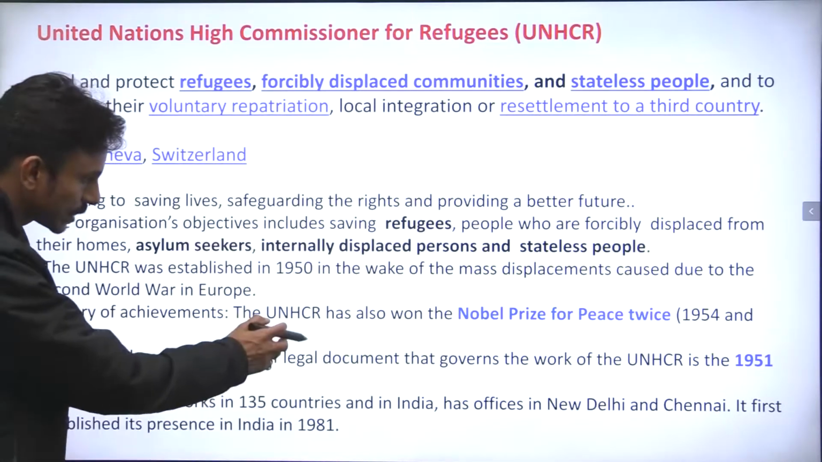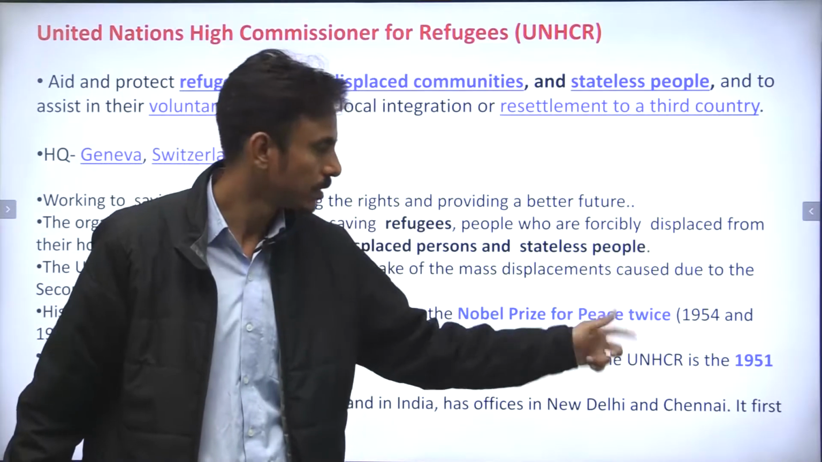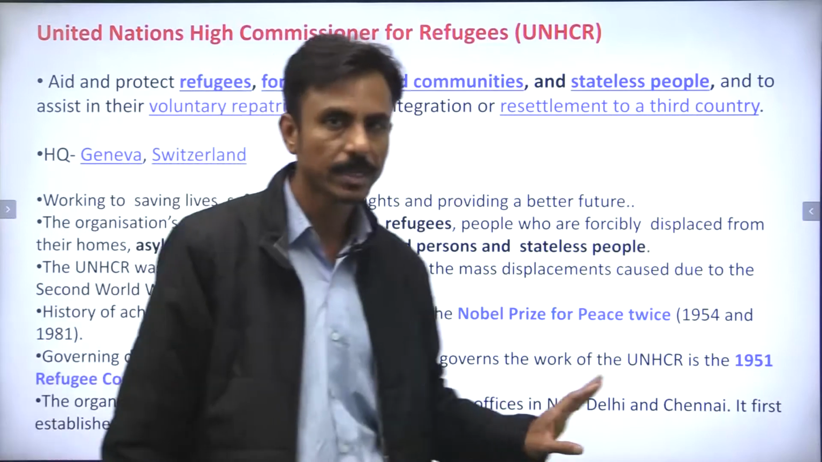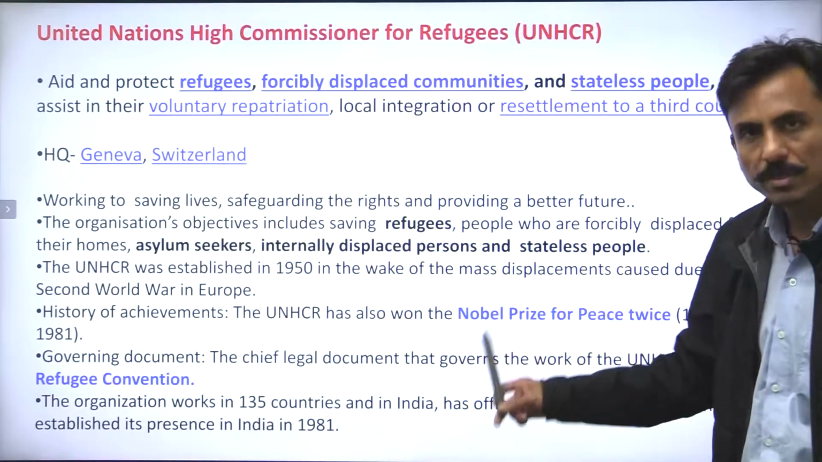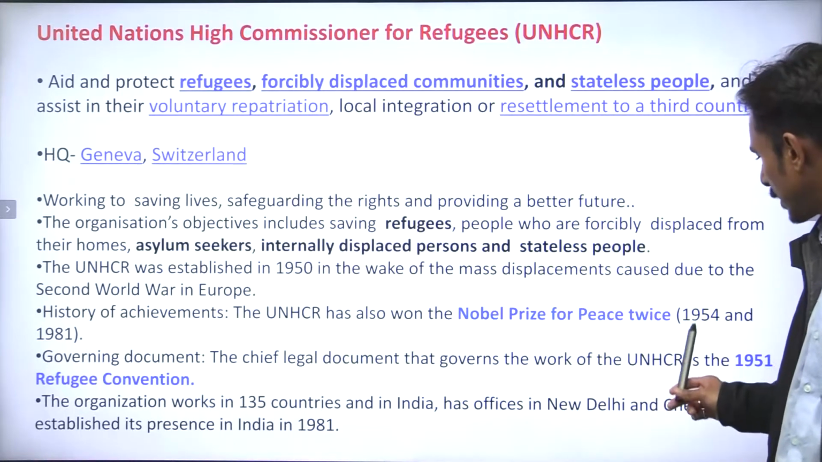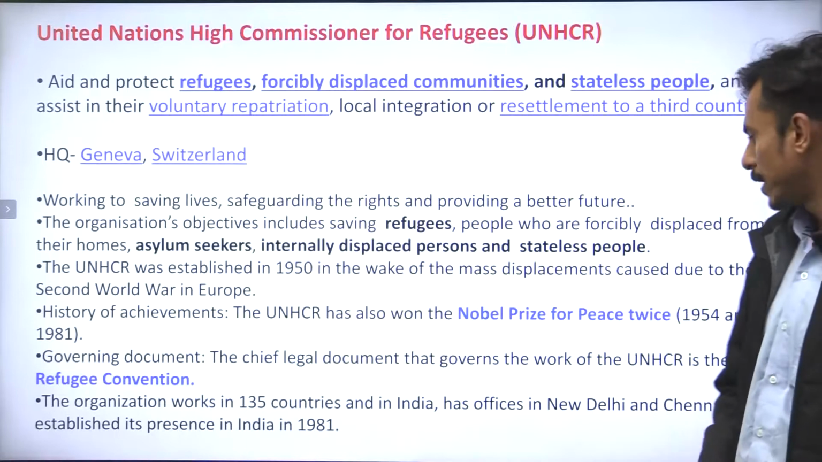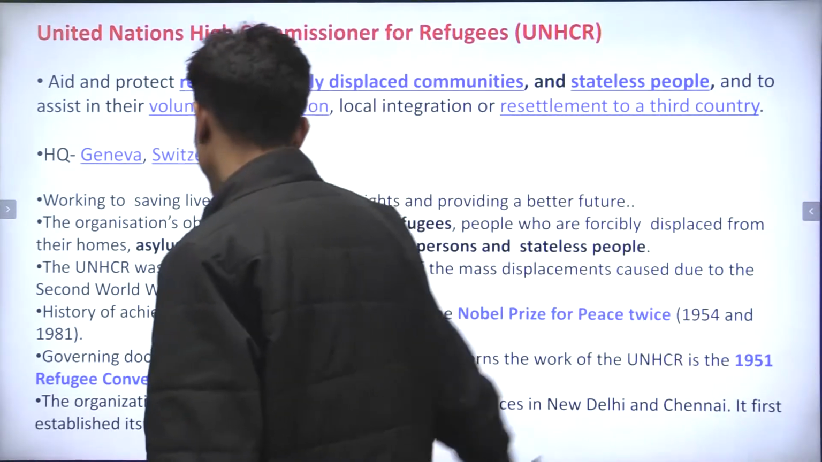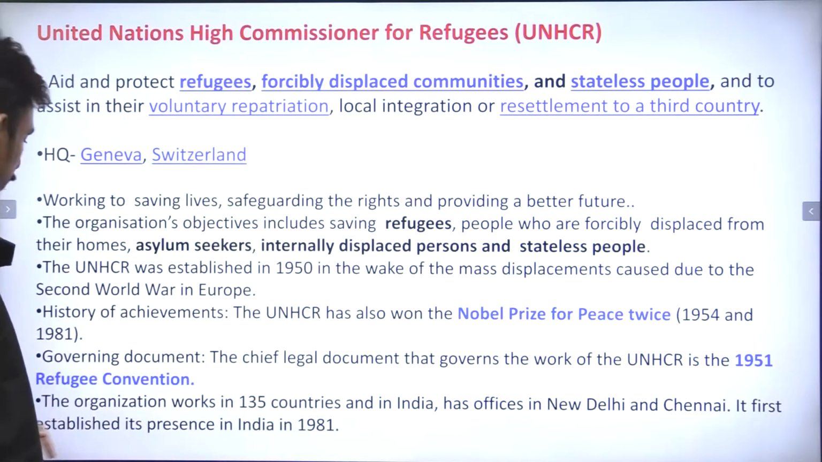And guys, UNHCR has also won the Nobel Prize for Peace twice, right? So it is a very important detail which can be asked in the examination. UNHCR won the Nobel Peace Prize in the year 1954 and the year 1981, right? And it was formed in the year 1951 under the Refugee Convention.